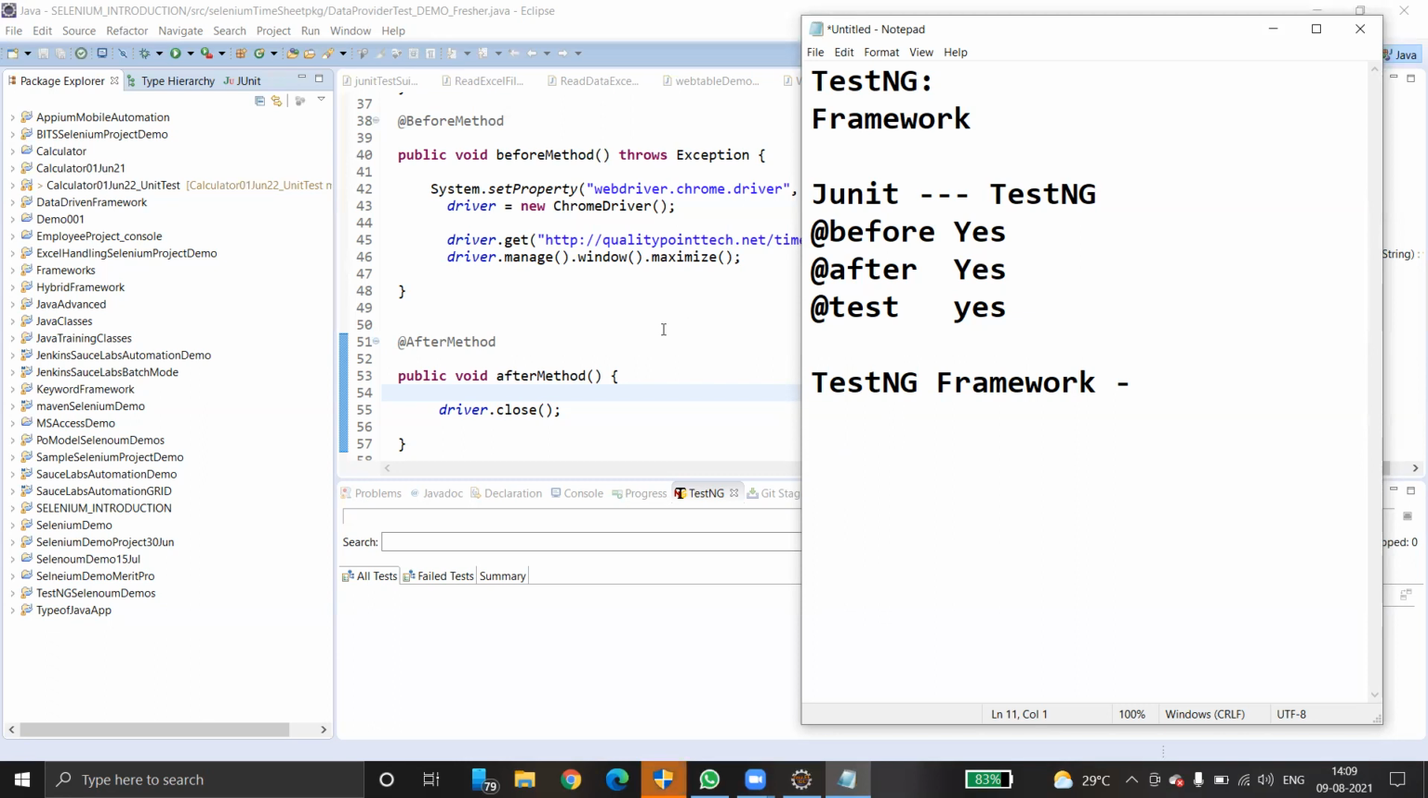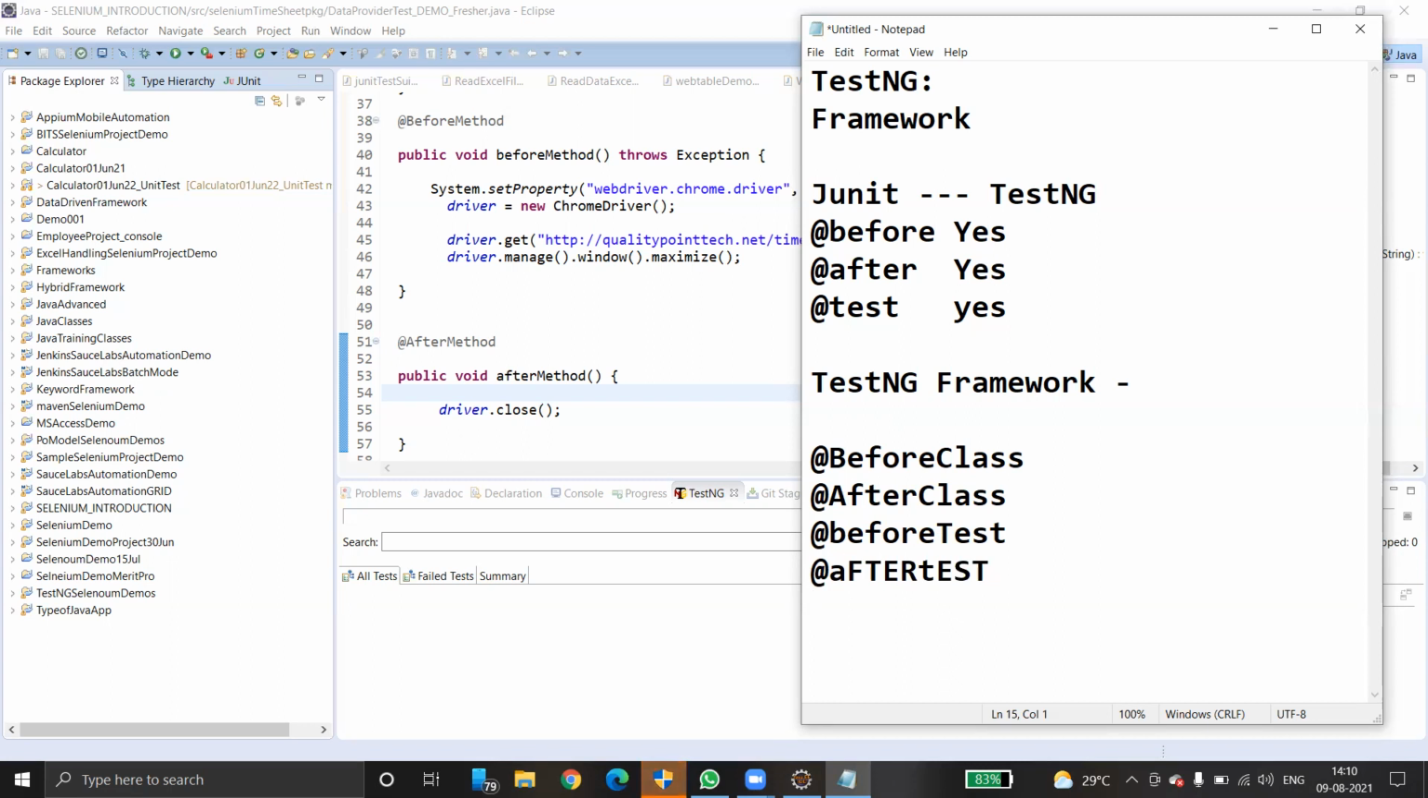Coming to the TestNG framework, what is TestNG framework? It is an automation framework used to automate applications using annotations provided by TestNG. What are those annotations? @Before, @After, @Test. Along with that, it also provides @BeforeSuite, @BeforeClass, @AfterClass, @BeforeTest, @AfterTest, and so on.